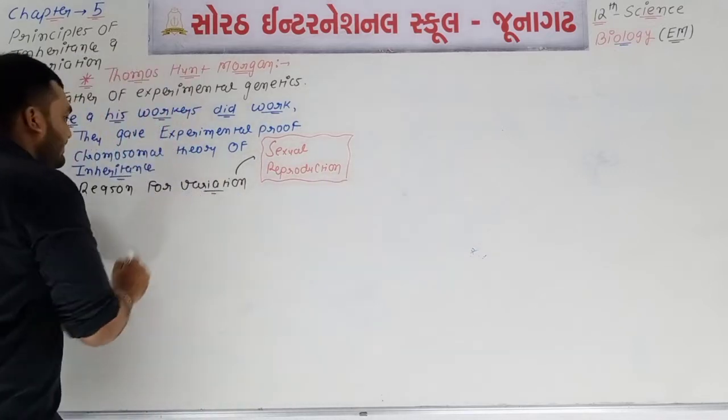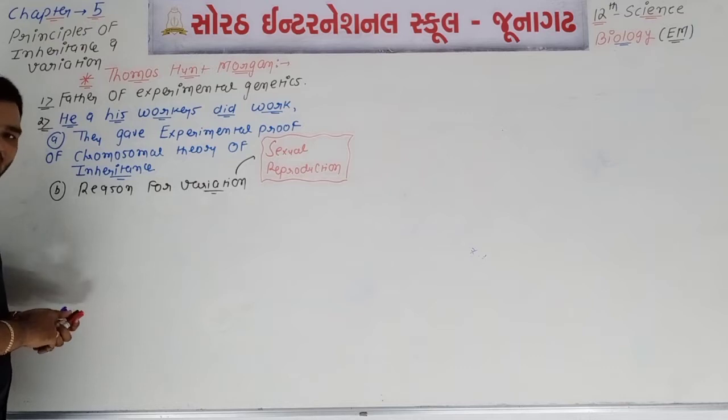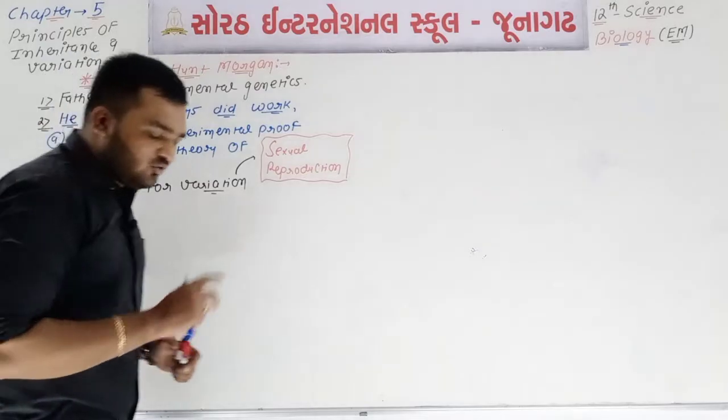So you can say that the reason for variation is nothing but sexual type of reproduction. Okay. So it is about T.H. Morgan. 2 points are there.